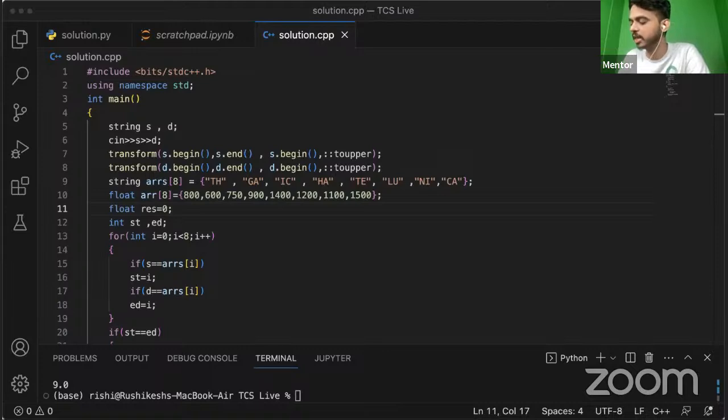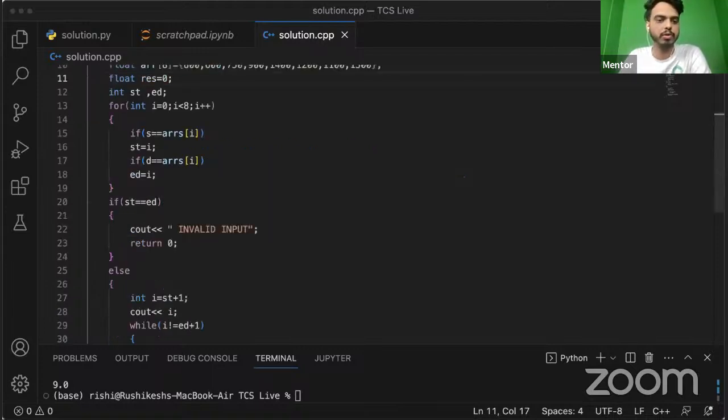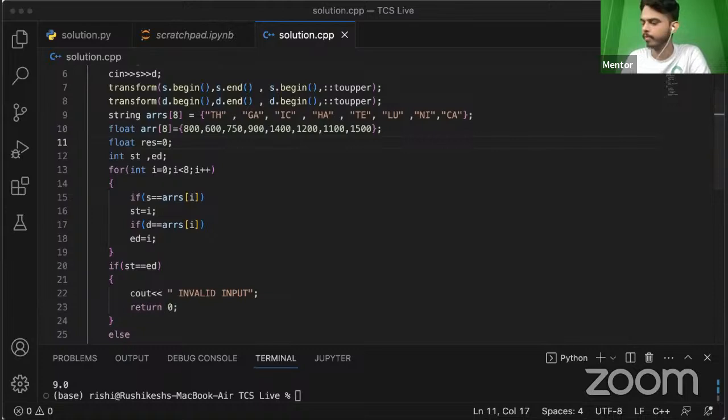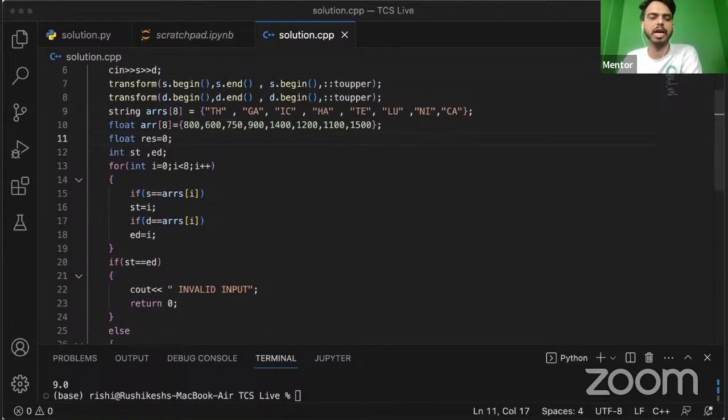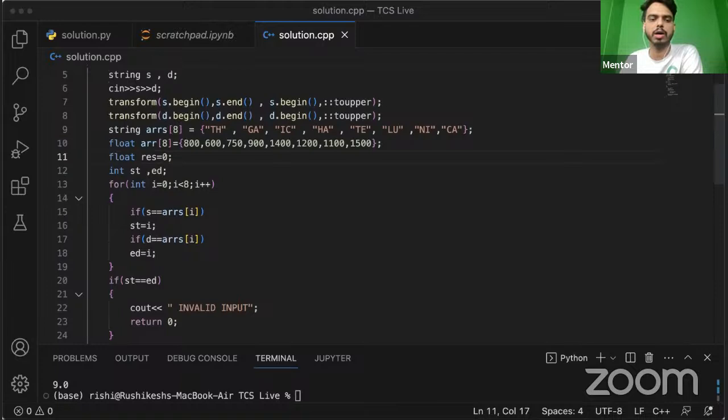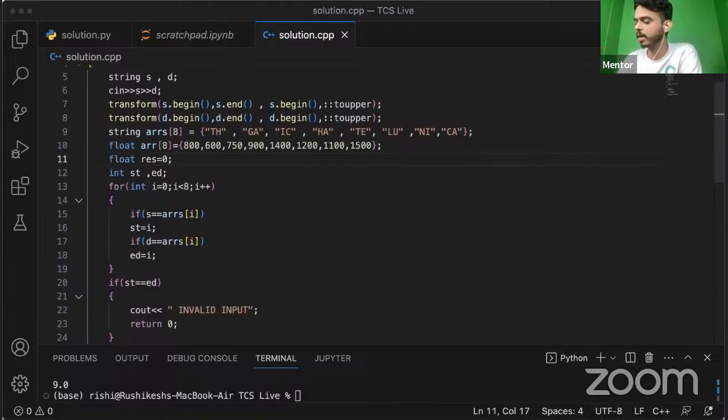Initially the fare price that we have is 0, and based on how much distance has been traveled by the student, we are going to calculate that. Here we have the for loop to check the source and destination, and how many times that is going to be traveled.